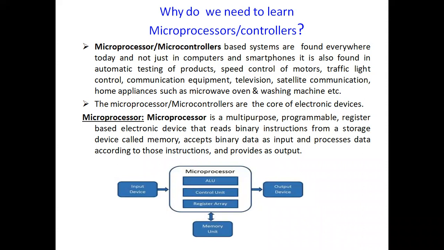So students, these processor and controller based electronic systems that we see nowadays are found everywhere. They are not found only in computers and smartphones. They are also found in testing products and in our day-to-day life, speed controlling of motors, traffic light controllers. Not only that, in our consumer electronics such as television, communication equipments and all. And they have already moved to home appliances such as microwave ovens, which are used for cooking food, and washing machines, which are used for washing clothes. All these types of systems use microprocessors and microcontrollers.